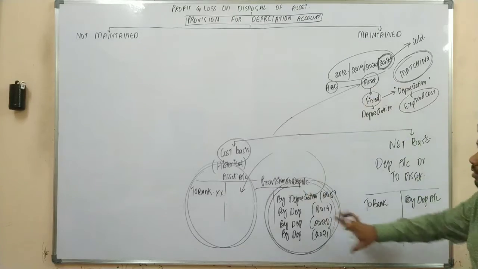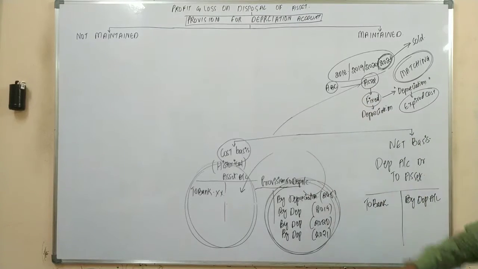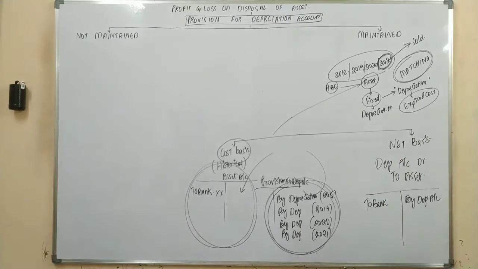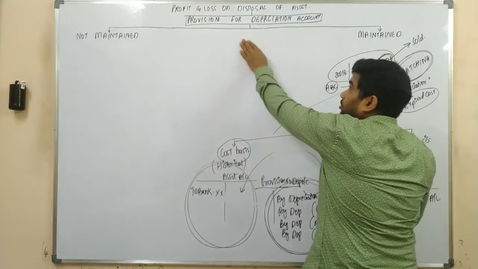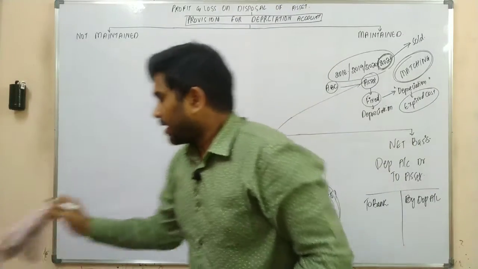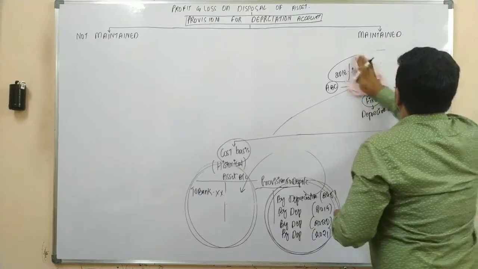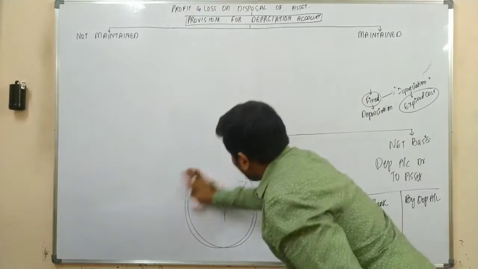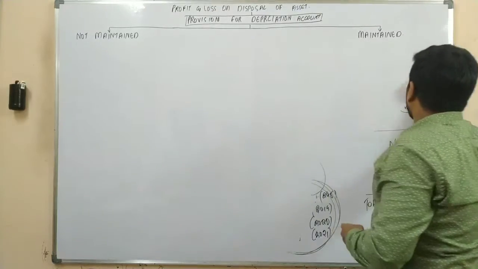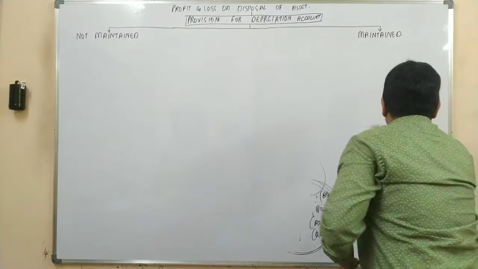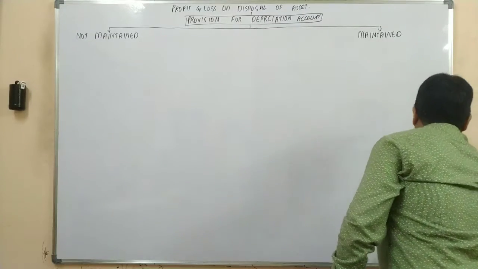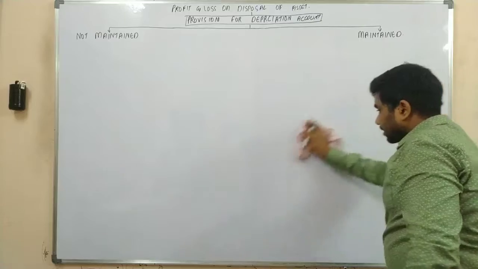The asset concept would be dealt with in a separate video. Before that, as we need to understand this concept of profit or loss on disposal of asset, I am just giving you a brief. Let us continue with our topic. Now, sir, what is our topic? Our topic is nothing but profit or loss on sale of asset, or profit or loss on disposal of asset. To understand that concept, let us continue.